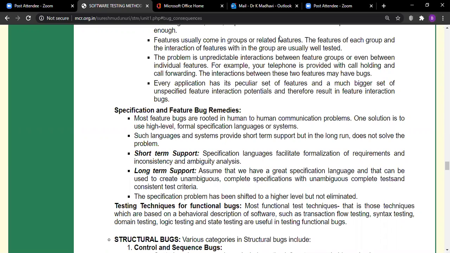That's why for IEEE there is a standard format given for these specifications, which we generally call an SRS document. Already you have come across it in your software engineering course: software requirements specification. So the IEEE format is a standard. Most of the software organizations use that format to avoid these kinds of ambiguities.